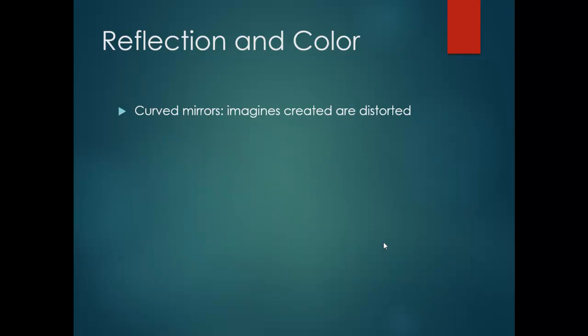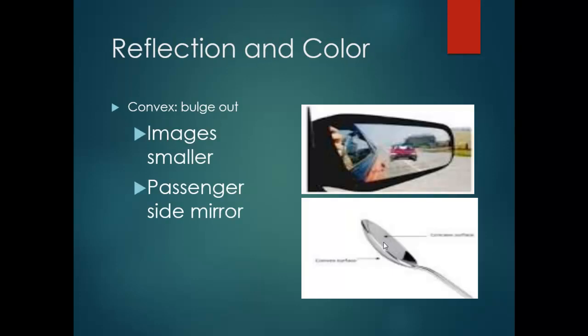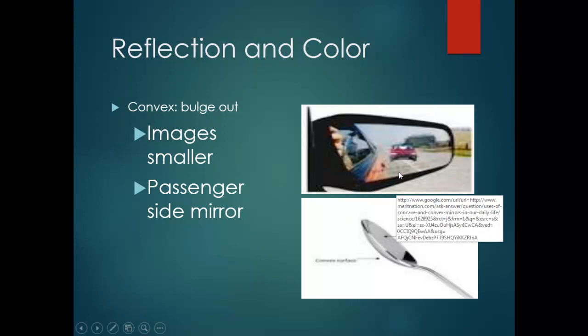Curved mirror. We have two types of curved mirror: concave and convex. In a convex mirror the image is smaller, like a passenger side mirror. Here you see, this is a convex mirror.